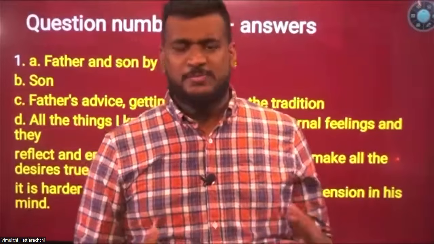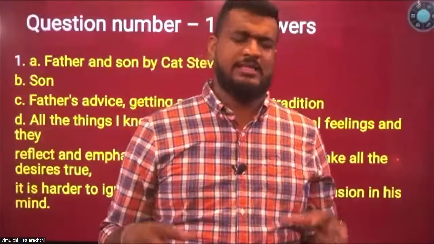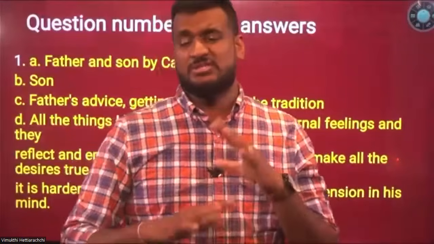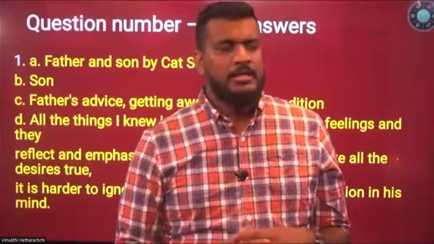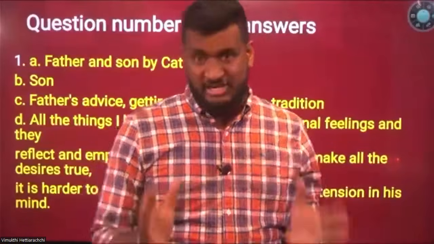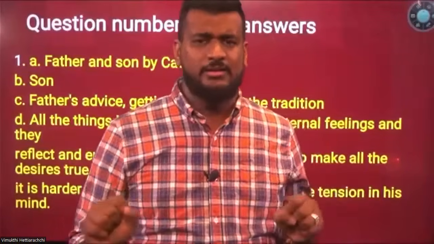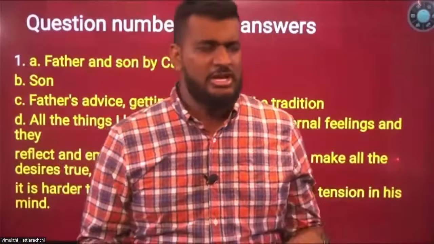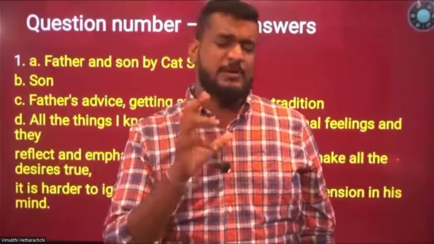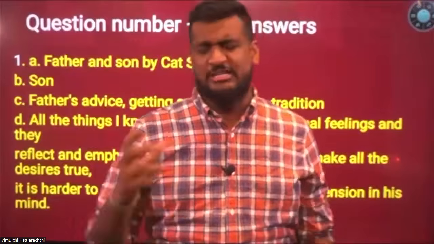So from the father's perspective, he thinks that whatever problems occur to the son are something natural and normal, and he himself, the father himself, has faced all these problems when he was a young boy. He did not understand that the time has changed, and he tries to generalize this particular son, just like all the other boys of his age. But when we go through his ideas, we can clearly understand that this particular boy is different, right? Even though he is reflecting the same age, he is a different type of character.